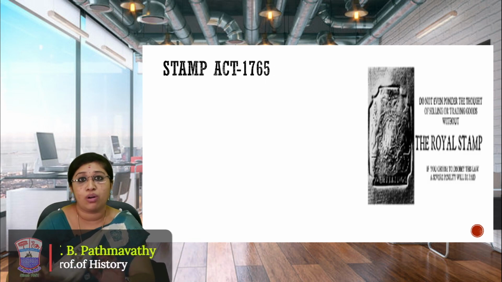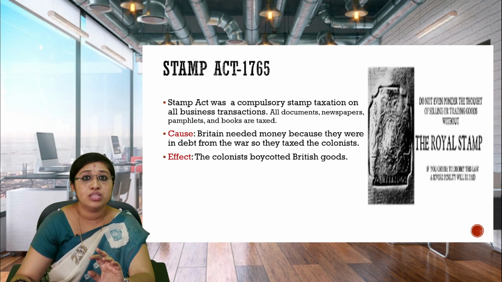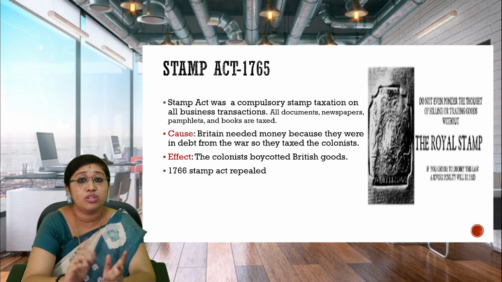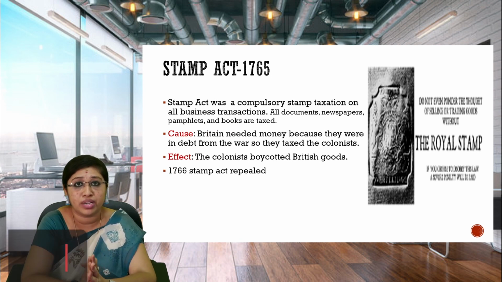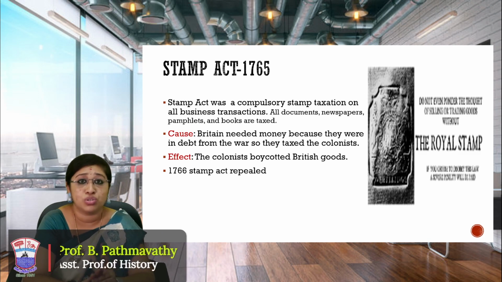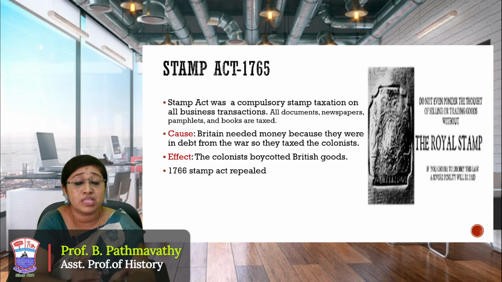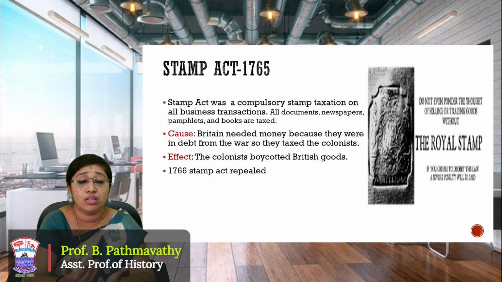So they boycotted all the government offices. Then came the Intolerable Acts passed by the British Parliament, like the Stamp Act, the Sugar Act, and many acts under which, if any business transaction had to be done, they had to pay taxes.